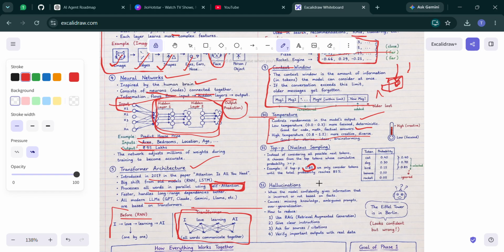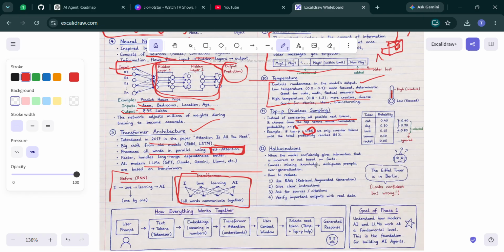This helps avoid very unlikely or nonsensical choices while allowing some variety. Instead of considering all possible next tokens, it chooses from the top tokens whose cumulative probability reaches P. That is why it is also called nucleus sampling. This is helpful for predicting the next word.